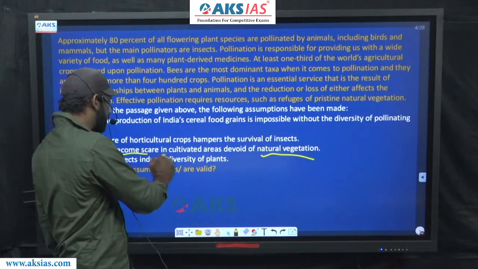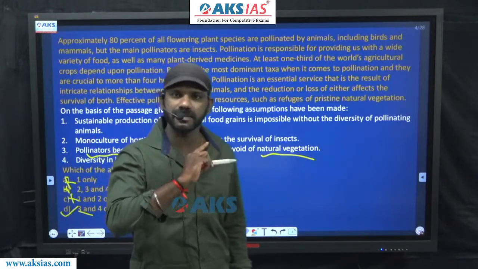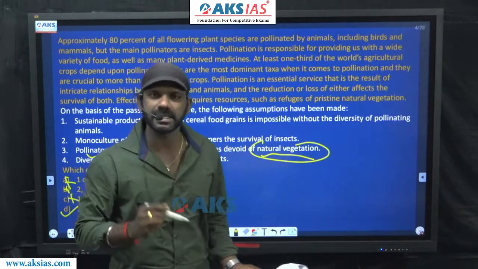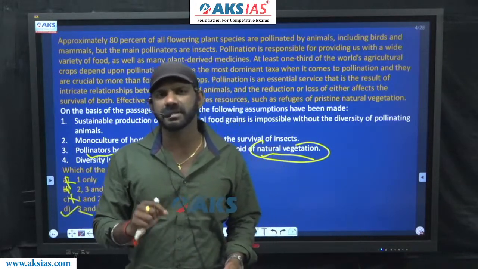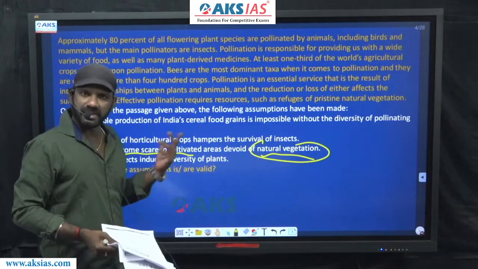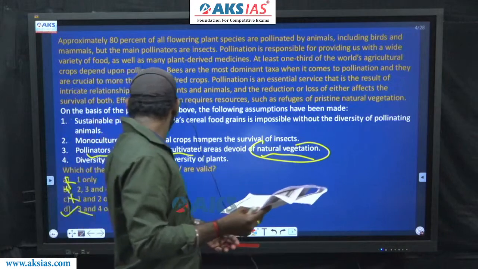This part of the option is not talked about in the paragraph. This finds mention in the last sentence. So option 3 contains mention about the details given in the last sentence, and some piece of information goes beyond the paragraph as well. 3 must be considered.